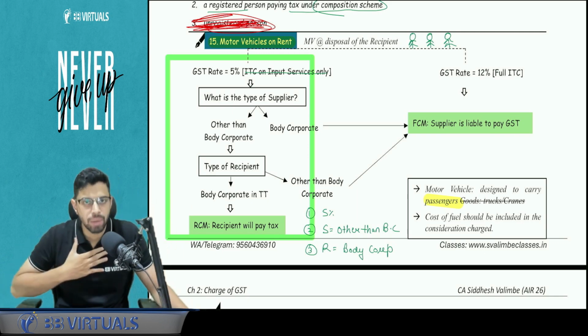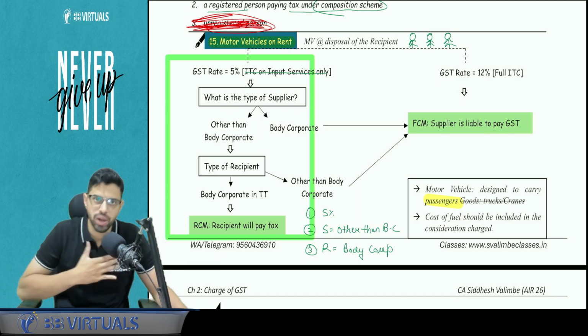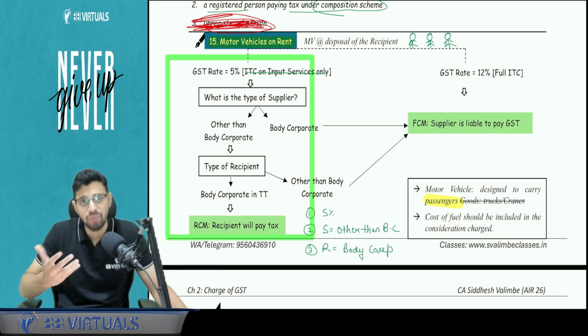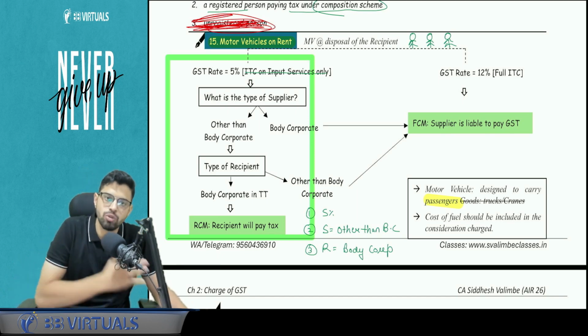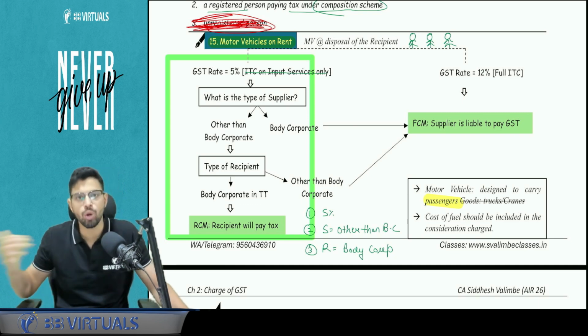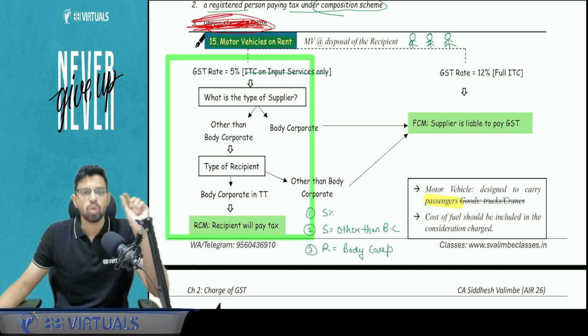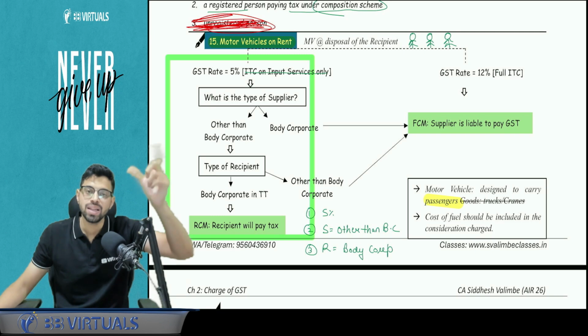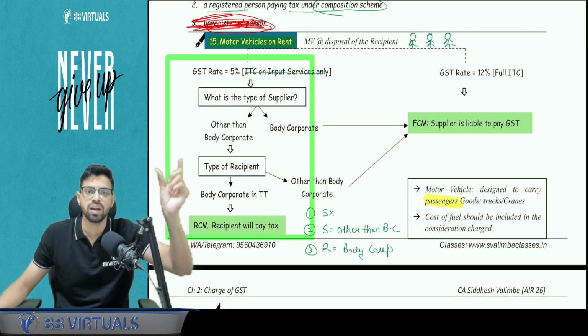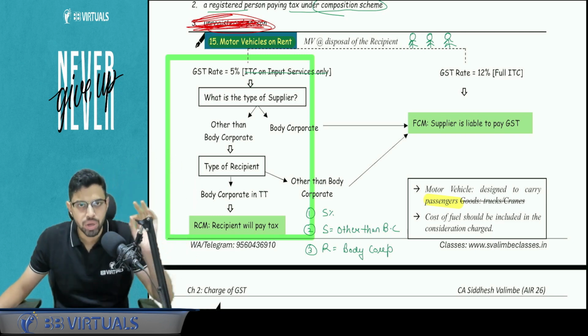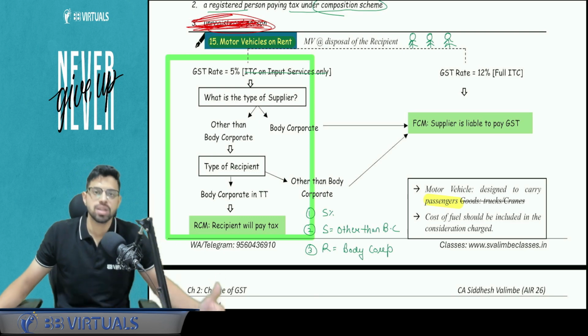If I don't want to apply RCM, if I'm a supplier and I want to retain myself under FCM, then one of the reasons might be that I want to use the 12% GST rate and take all my ITC. With respect to motor vehicles and GTA, this option of FCM, RCM and different rates exists because the most important input here is petrol and diesel, which is outside the scope of GST.